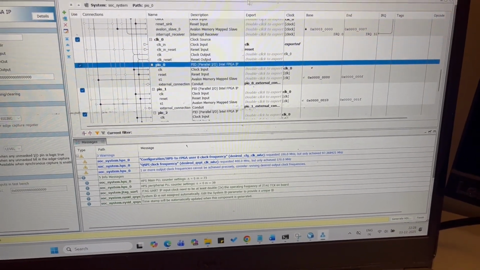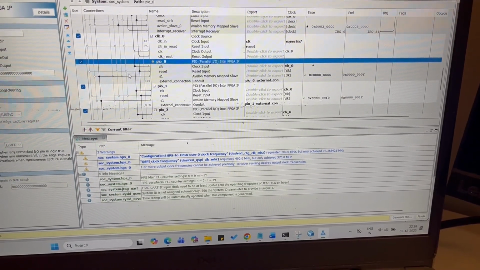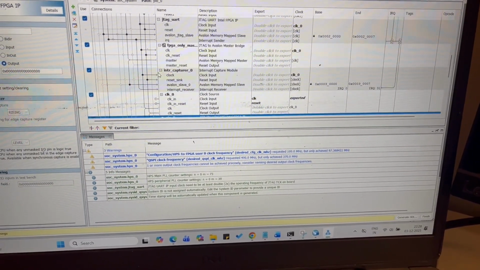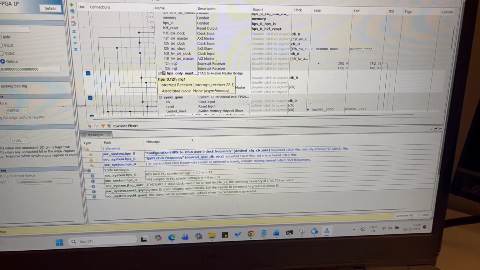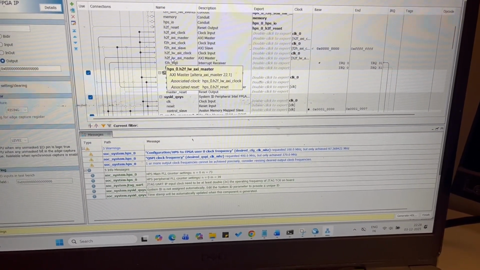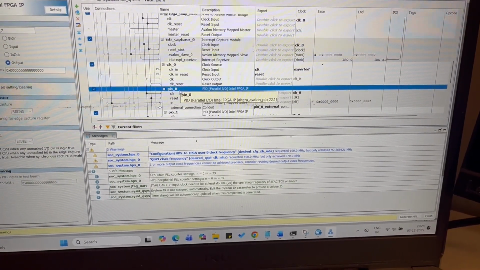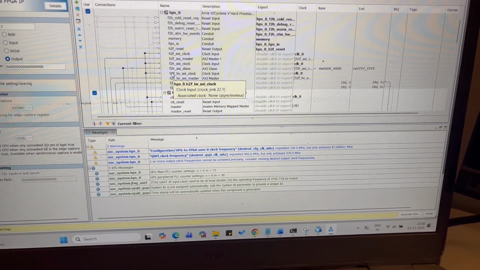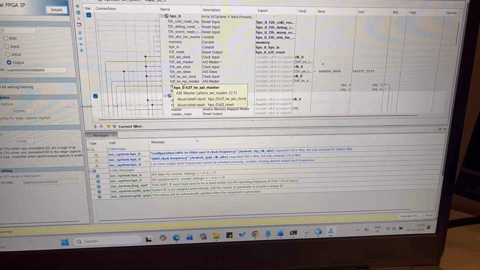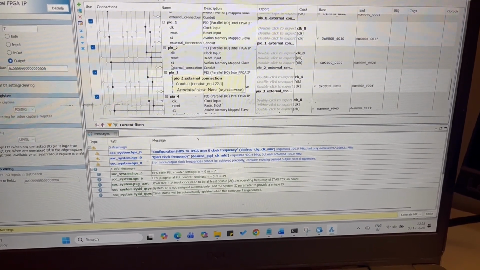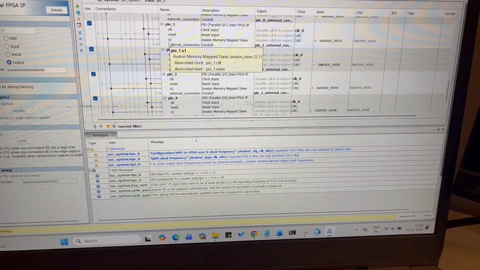You have to make sure you connect the S1 to the H2F AXI master. You have to connect all the parallel IOs to the H2F AXI master of the S1 of their respective IOs.